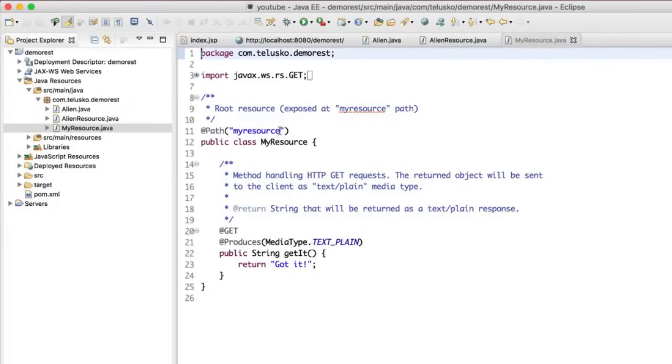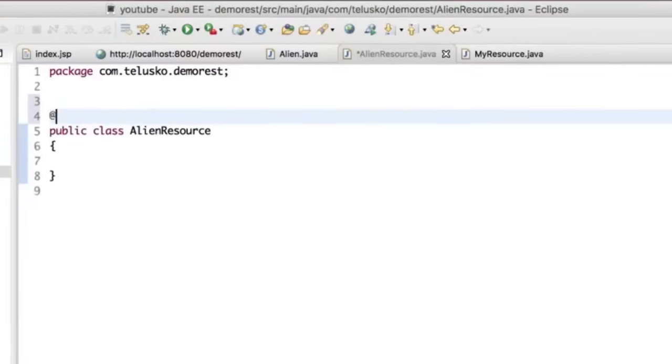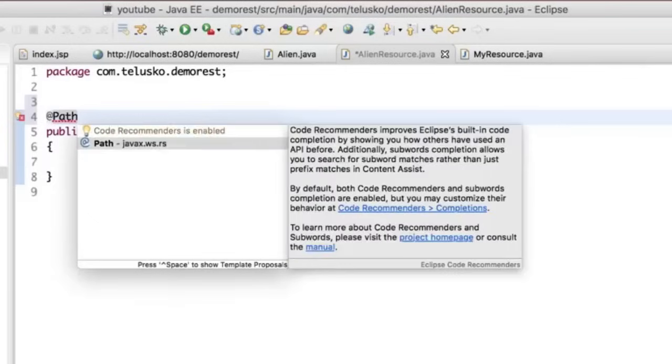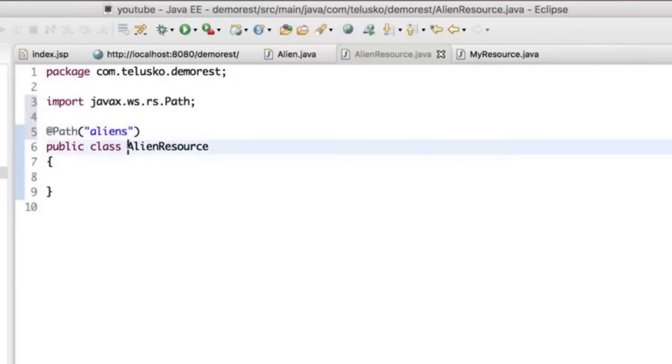So my resource has an annotation, which is @Path, right? This defines at what request you have to call this. So I will say @Path, I will say "aliens". So whenever I send this request with a URL, whenever I call for aliens, I want to call this resource, right?